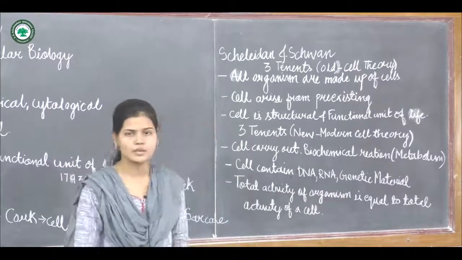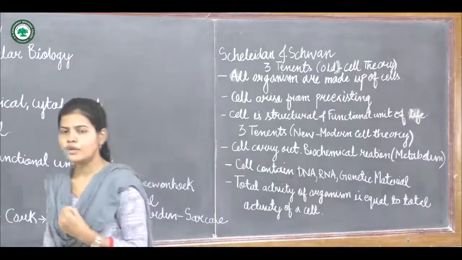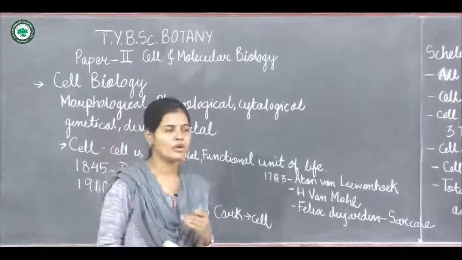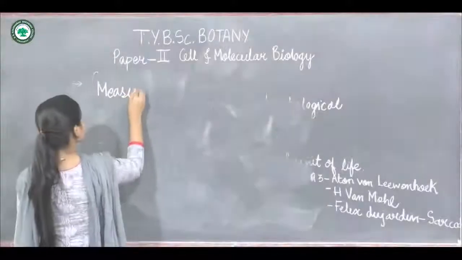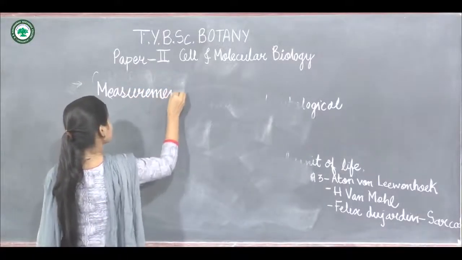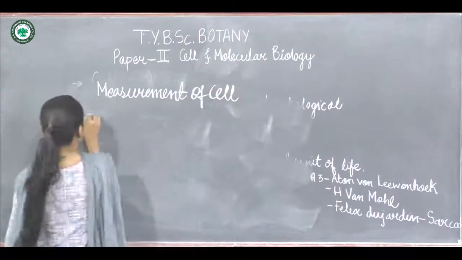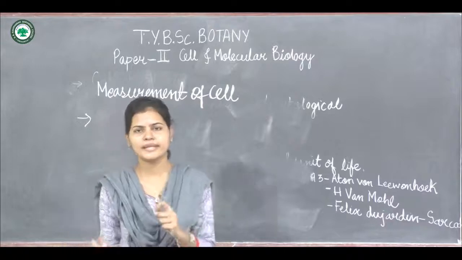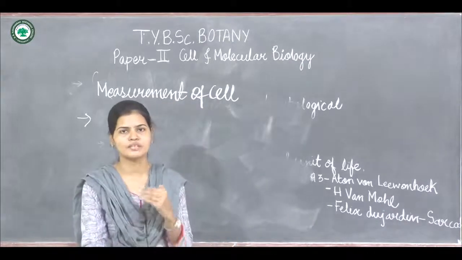Now we will discuss one more point, that is the unit and measurement of a cell. So the cell is a very microscopic object. It is a very minute structure. It can't be seen by the naked eye. So we use different lenses and microscopes for their study.